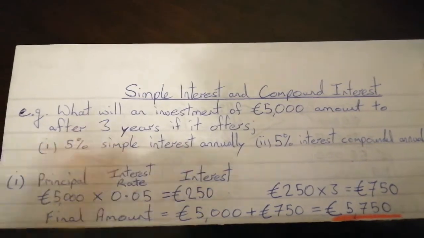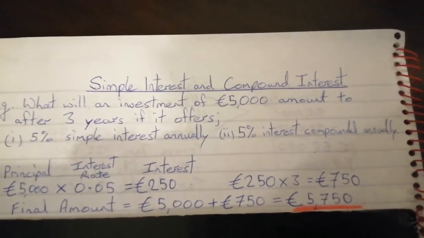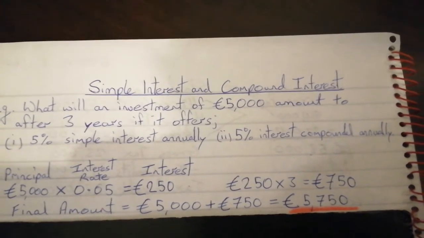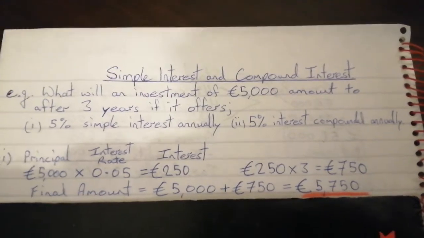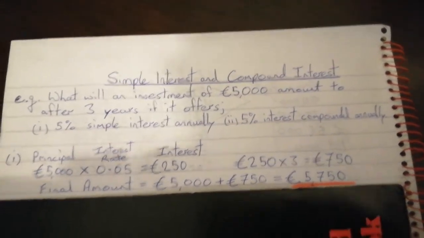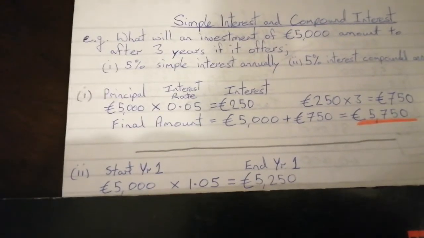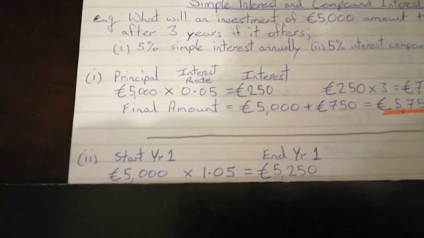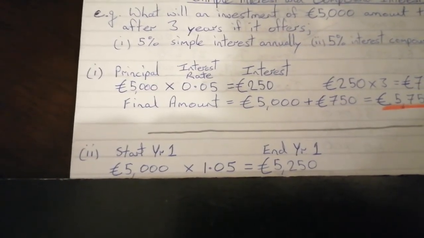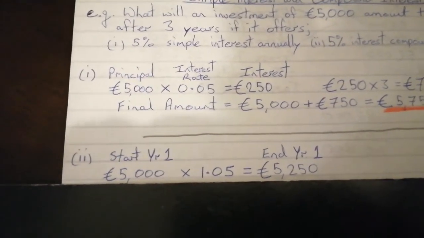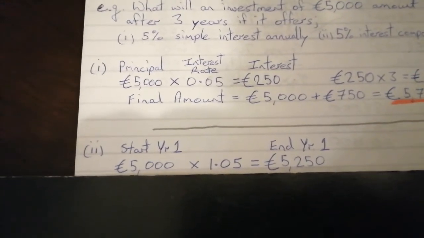Okay. So then the second part is how much would the investment amount to if you were earning 5% interest and it was compounded annually? So compound interest we're talking about here, and this is not as straightforward. So let's look at it. With compound interest, we have two different methods we're going to look at for calculating this. First of all, a longer method, and the second method is using a formula to do the same thing in a quicker way.